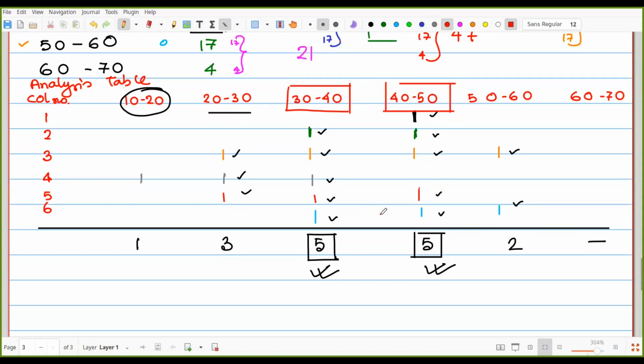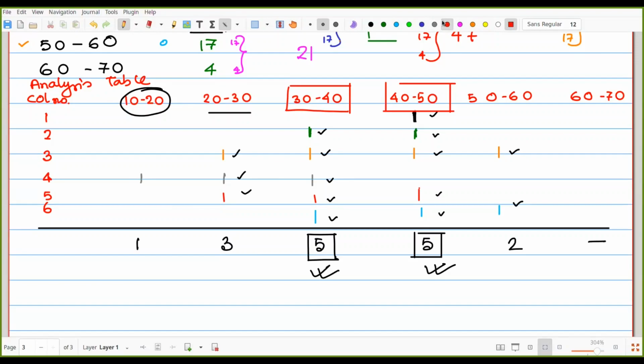Now, in that case, if one has 6 and another one has 5, then we can consider that one as the modal class. Suppose for 40-50 it is 6, and for 30-40 it is 5. Then we must consider 40-50 as the modal class. But here, that is not possible. So, in that type of case, what should we do?